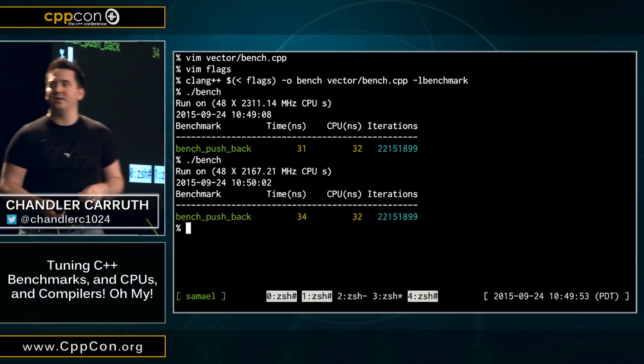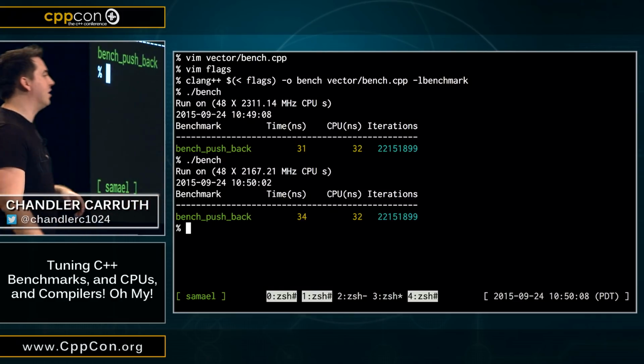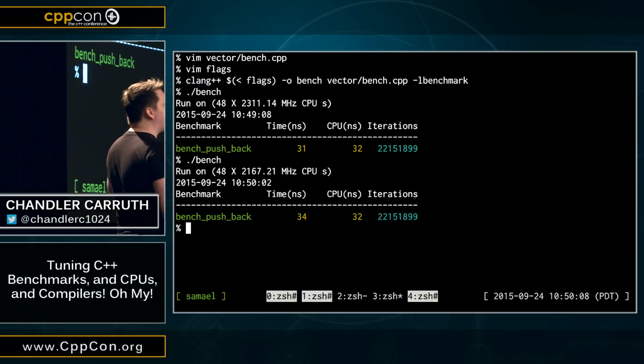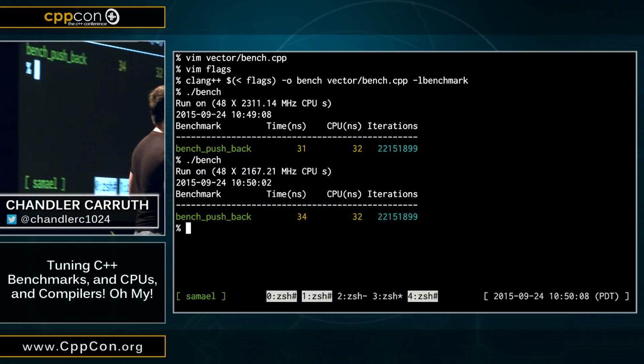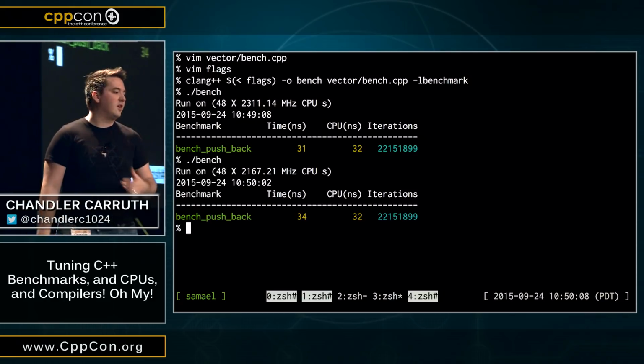Now, I hate to rain on your parade, but if I run it again, you're going to see some fluctuations, right? So the wall time here fluctuated by 3 nanoseconds. You're going to see the CPU time fluctuate as well. Even with tens of millions of runs, we still have a noisy system, okay? And if you want to understand more of how to cope with that, that's what Bryce was really talking about.